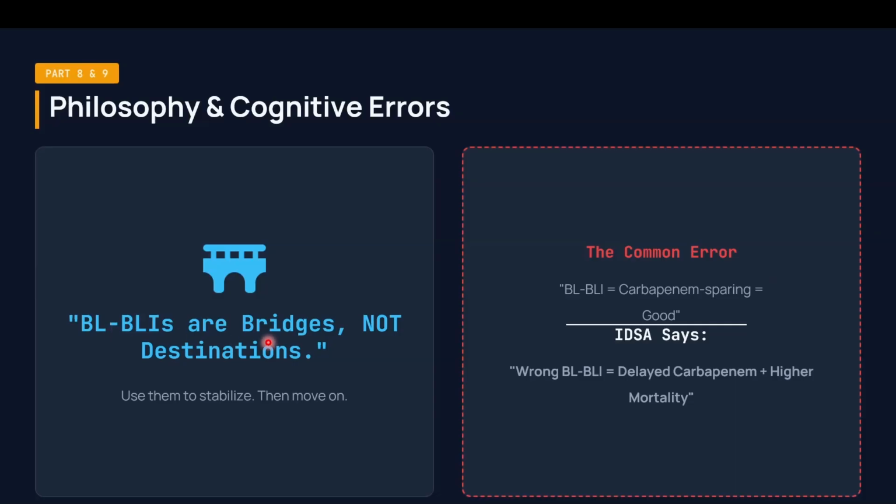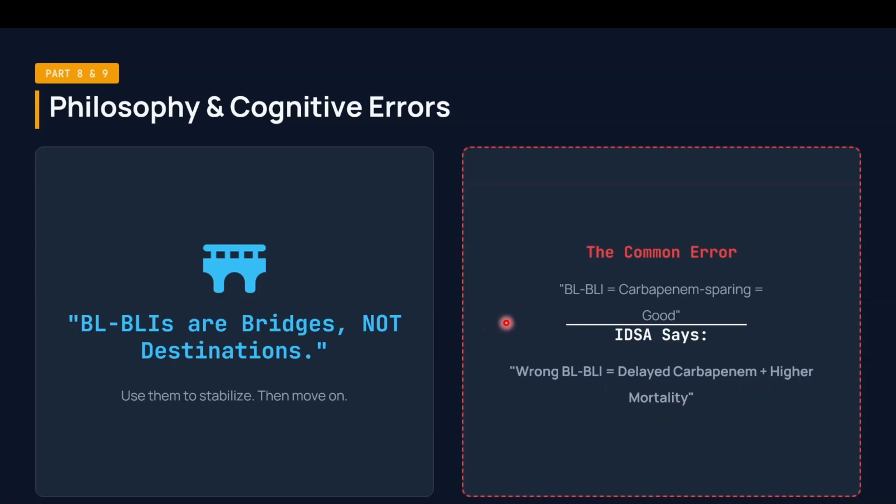So BL-BLIs are just bridges. These are not destinations. BLIs are used to stabilize the beta-lactams and then move on. A common error is thinking that BL-BLI combinations can be used for carbapenem sparing. That is not correct. You can use them only in cases where you do not suspect an ESBL organism. If you give a wrong BL-BLI and fail to initiate a carbapenem, or delay giving a carbapenem, there will always be a high mortality risk. So case selection is very important.